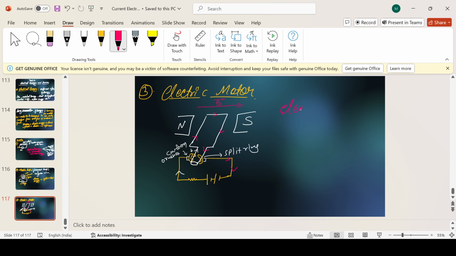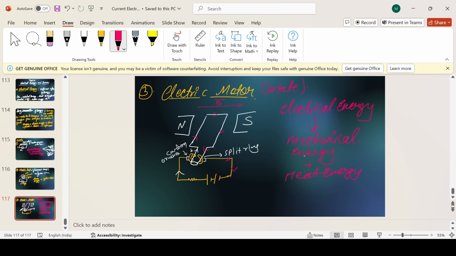Whenever you are providing electrical energy, it's converted into mechanical energy, because this motor starts to rotate, and rotate means that's mechanical energy. Along with the mechanical energy, one more thing comes, and that is the heat energy. How? Because of friction.